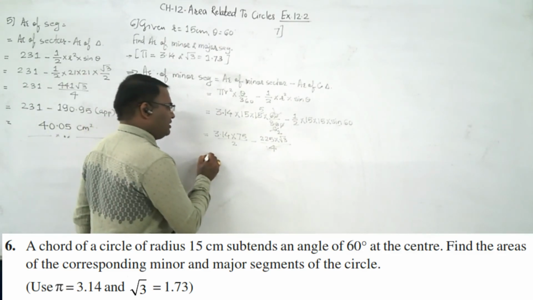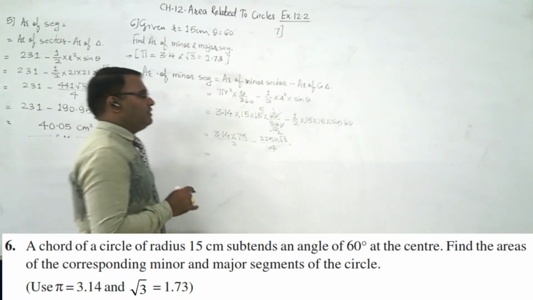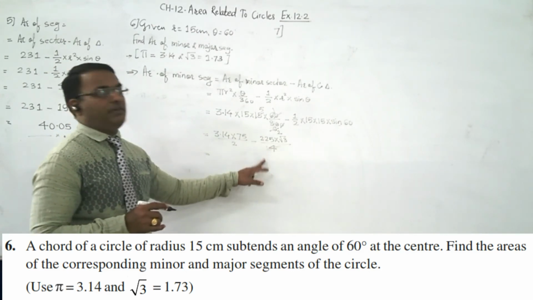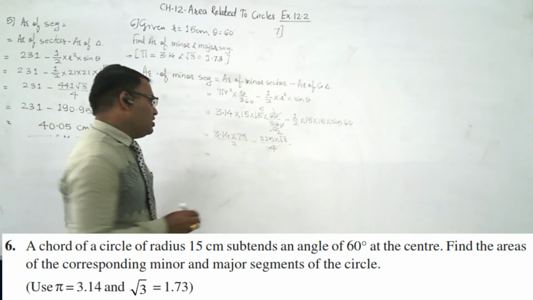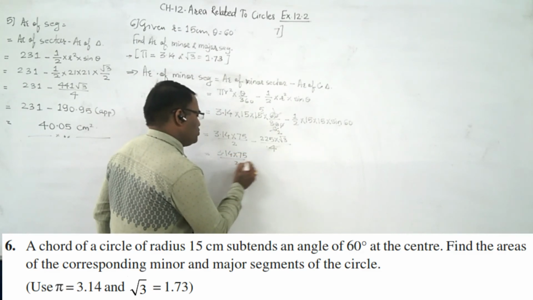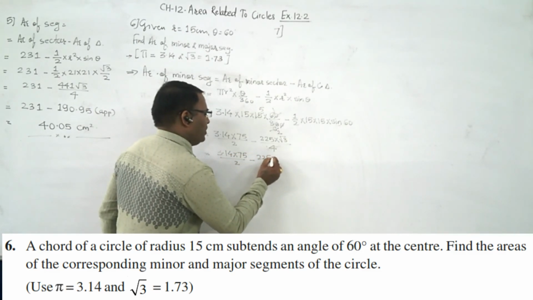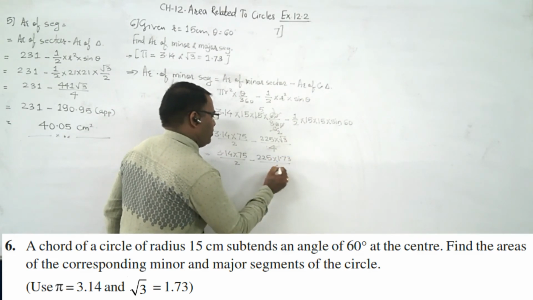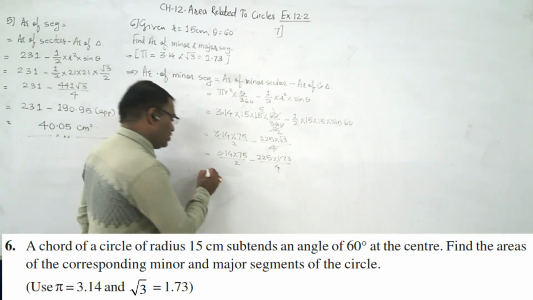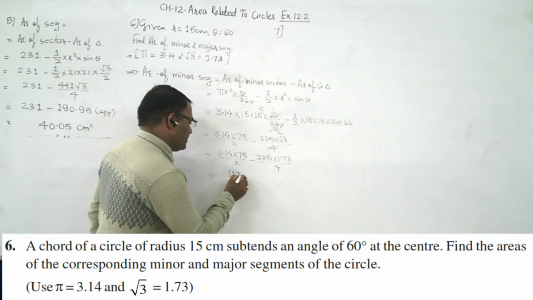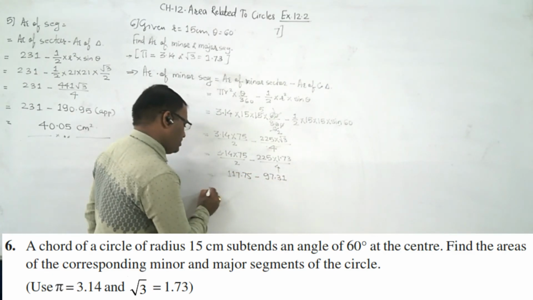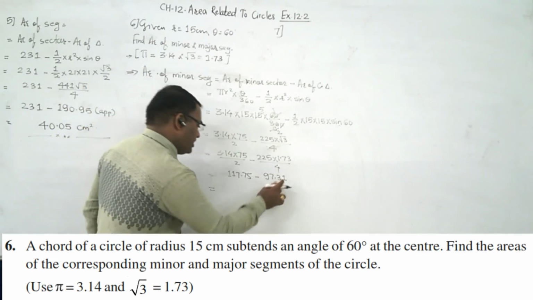So now what can we do? Either we will multiply this by 2 and then divide it by 2, and the same thing here, divide by 4 and then the next sum. Okay, so here it will be 3.14 into 75 upon 2 minus 225 into 1.73 upon 4. Okay, so after calculating here you will get 117.75 minus 97.31.